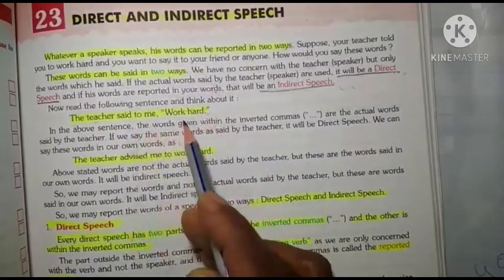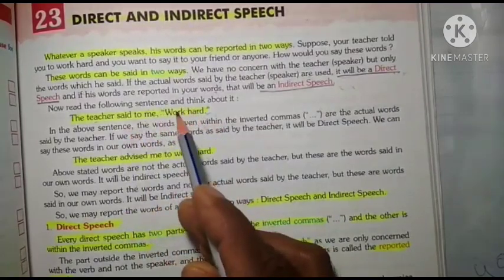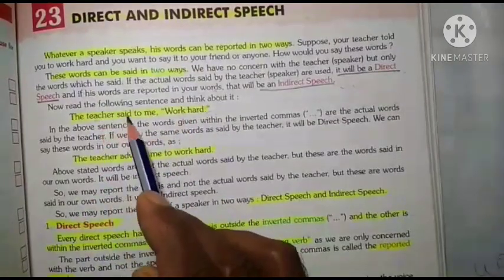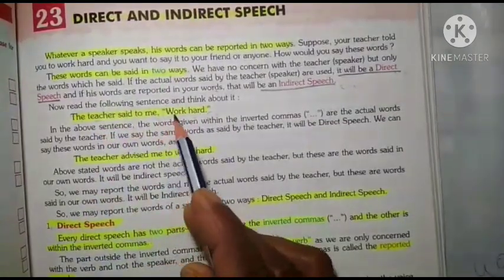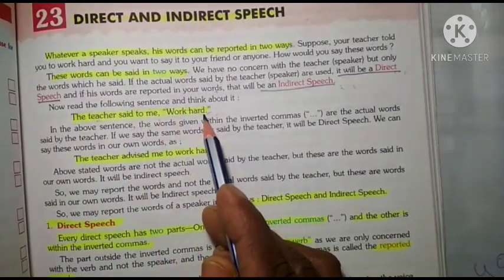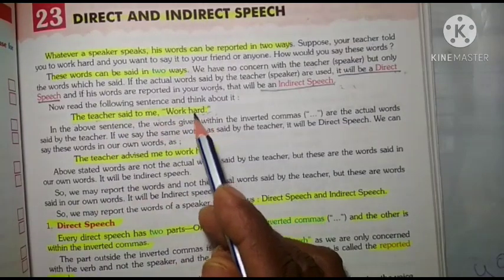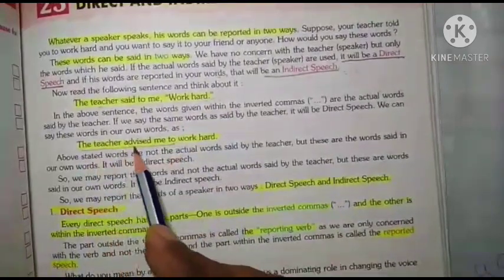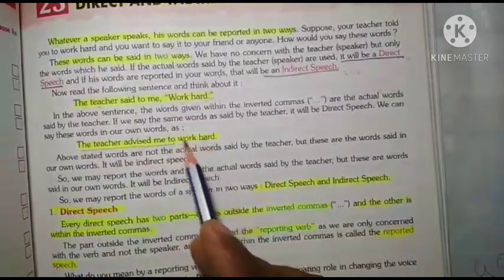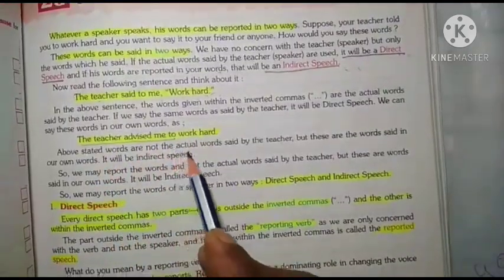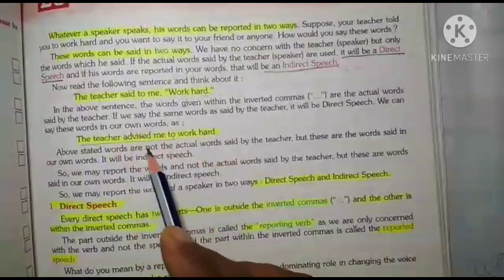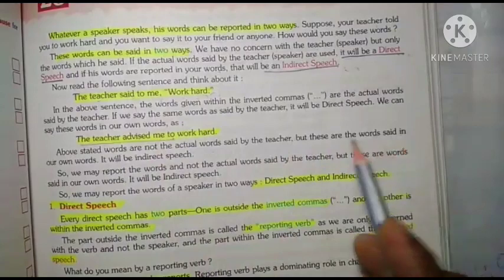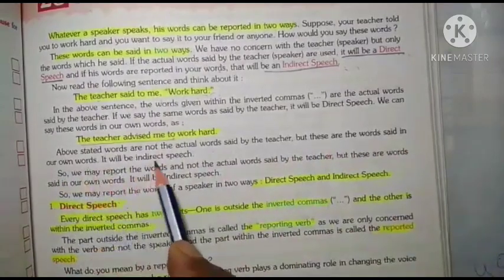We can say these words in our own words, and we can also represent these words in our own words. As an example, the teacher advised me to work hard. We reported these words in our own words, it is called indirect speech. You can see this example. The teacher advised me to work hard. So the above stated words are not the actual words which were said by the teacher, but these are the words said in our own words. It will be indirect speech.